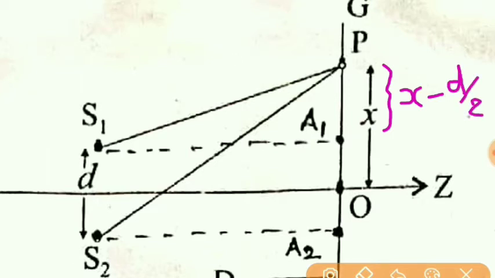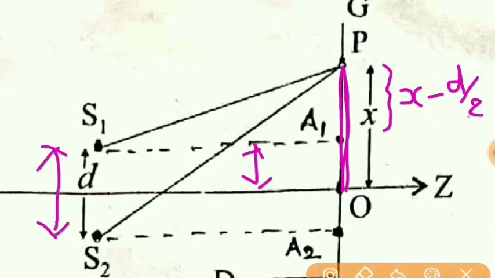It is because this much distance is x and this much distance is half of d, that is d by 2, and so this much distance will be x minus d by 2.